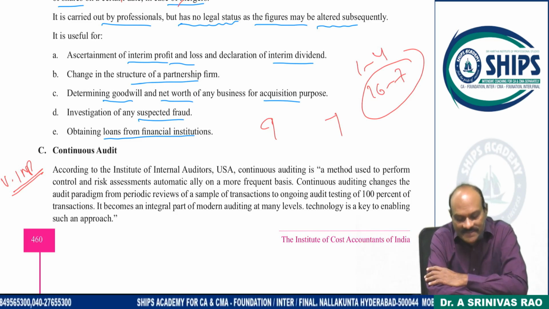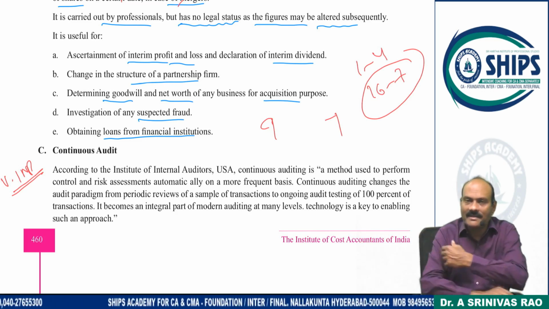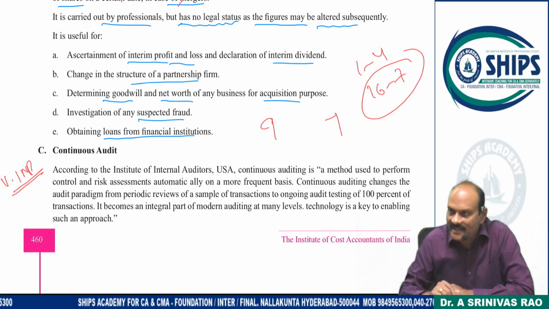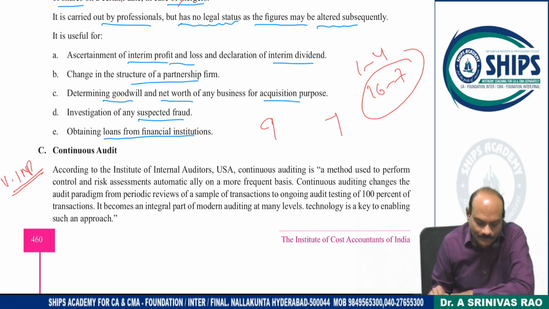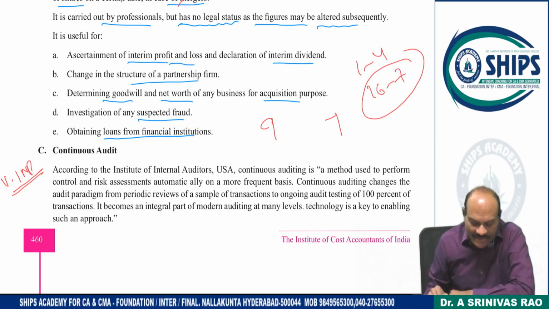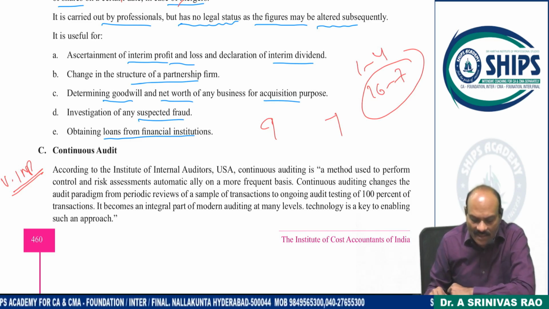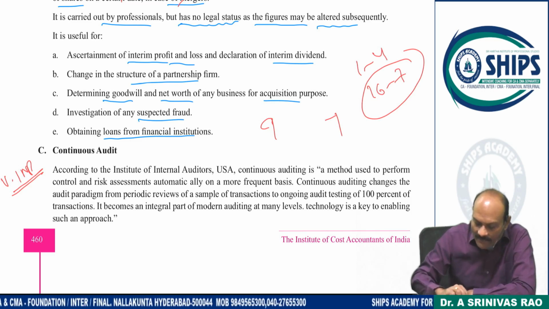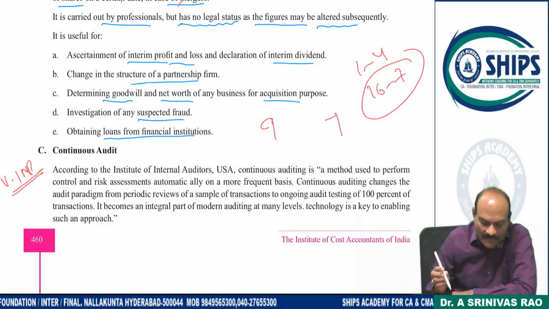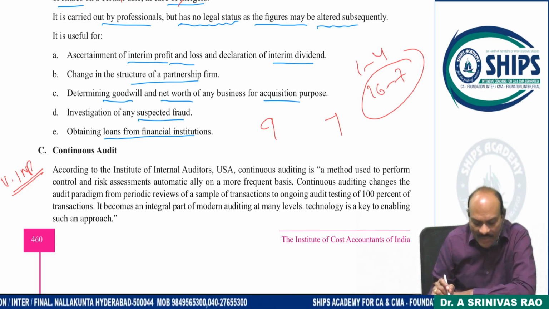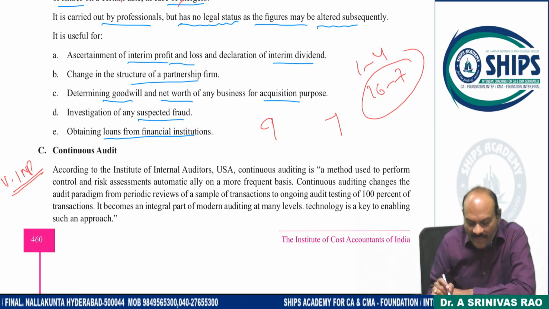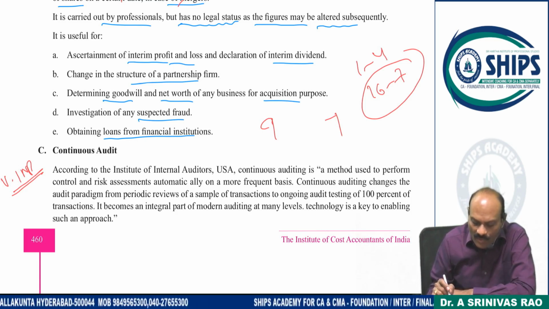Right? This is about continuous audit, and while reading, some points are there. We'll discuss again and again. Okay. Now let us see. Continuous audit, according to the Institute of Internal Auditors, USA, is defined as a method used to perform control risk assessment automatically on a more frequent basis.